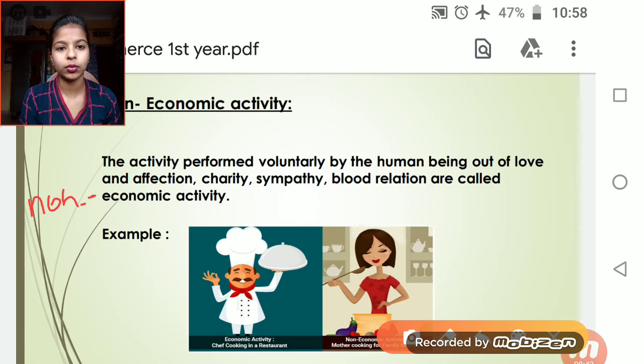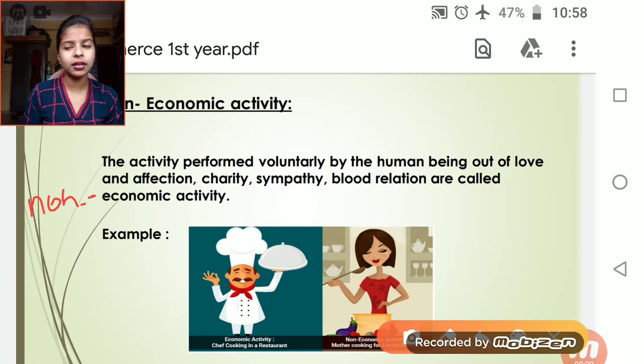Charity, it may be charity. Some people voluntarily come and help the poor people. Like in the COVID time, there were many people who did not have food also. So voluntarily people came up and helped the people by providing food. They did not expect any profit or money. They did not expect anything, but voluntarily they came up and helped the poor people. That is called charity.